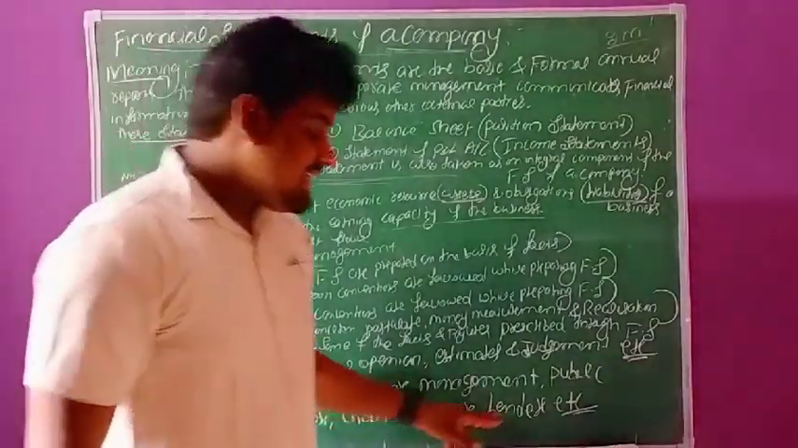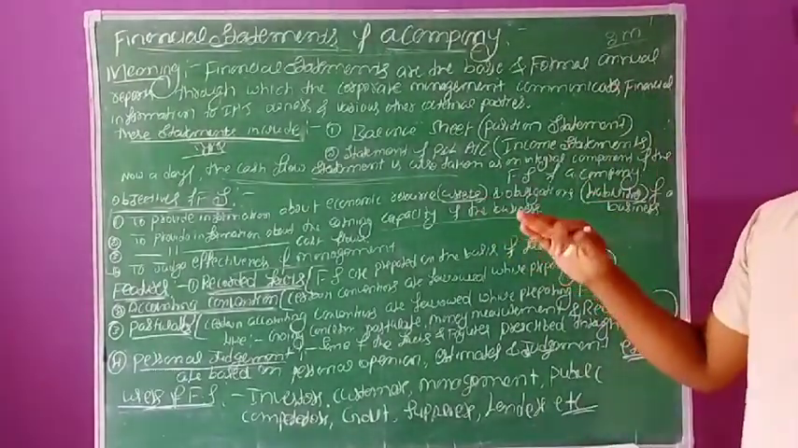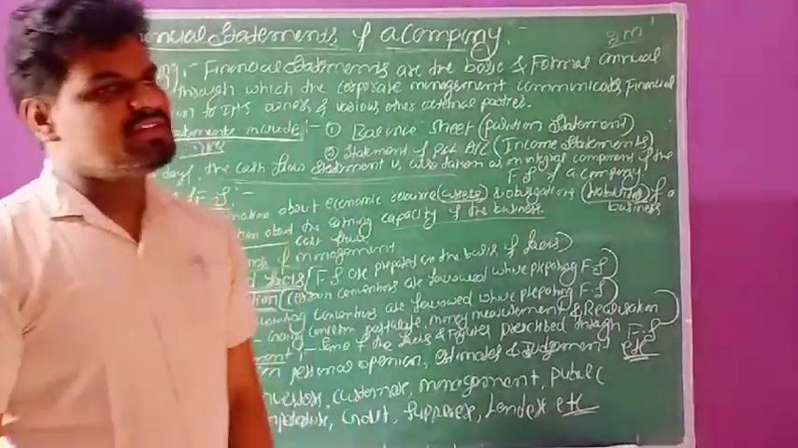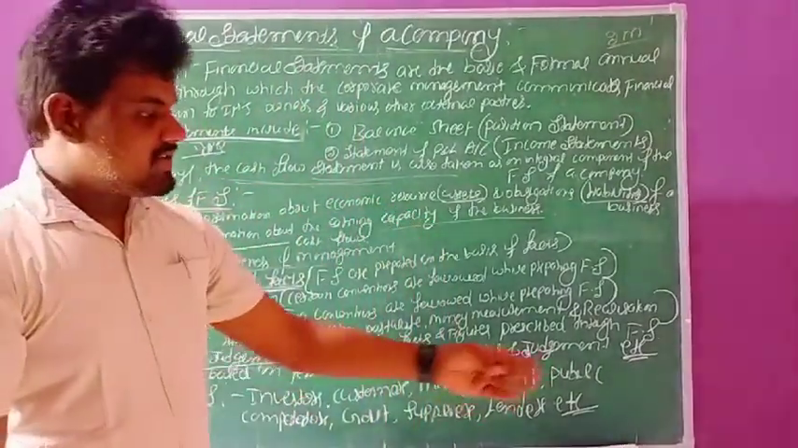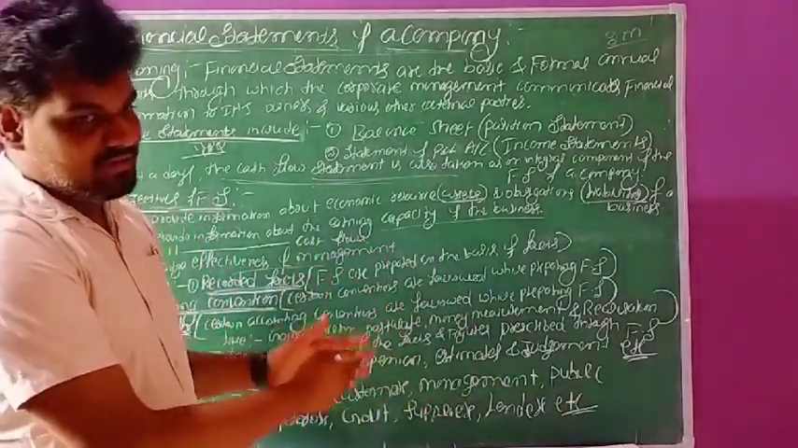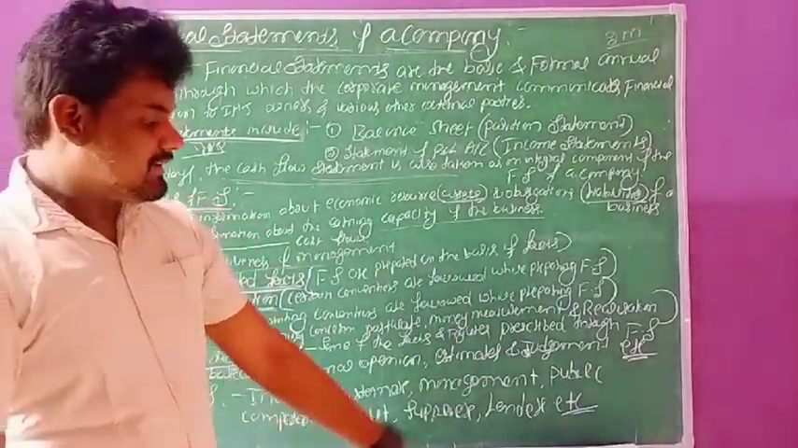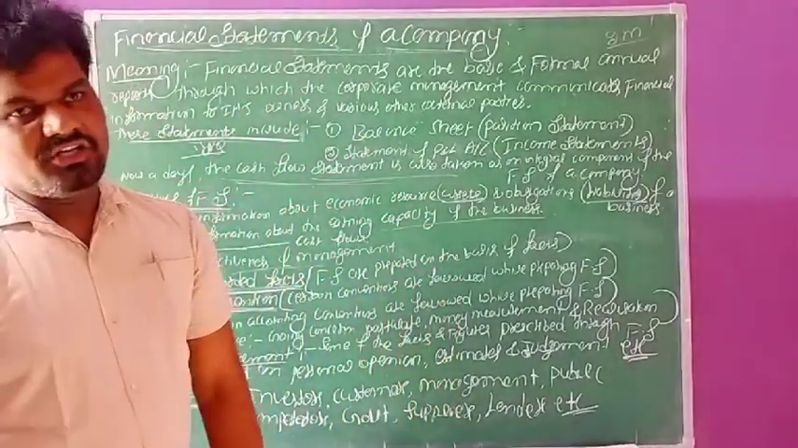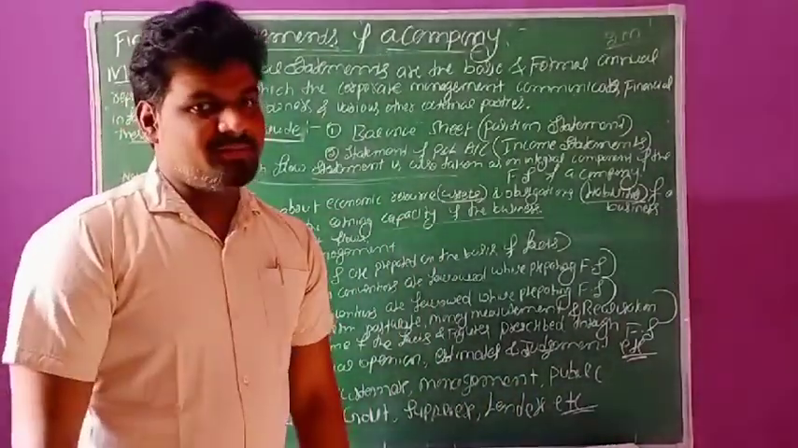Finally, lenders. Lenders means nothing but bankers or financial institutions. This is very important, because we require capital for the business, and the amount we need to borrow from the banks, either short-term borrowings or long-term borrowings. Short-term borrowings means less than 12 months, long-term means more than 12 months. So these lenders are either banks, associations or financial institutions. These are the various users of financial statements in the company.